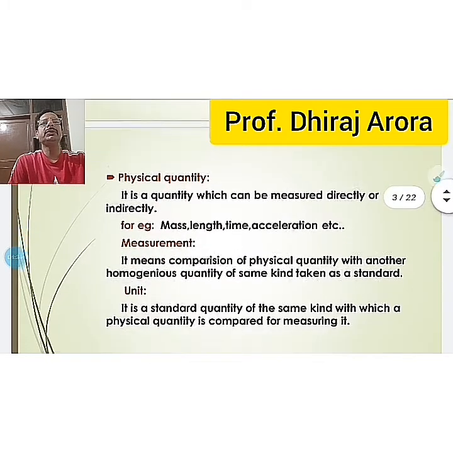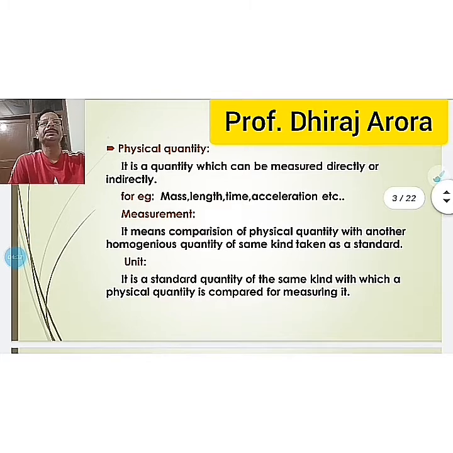First of all we are going to discuss physical quantity. It is a quantity which can be measured directly or indirectly. For example, mass, length, time, acceleration, velocity. These are the physical quantities which we can measure directly or indirectly. We'll discuss later how we can measure them in our fundamental and derived units.